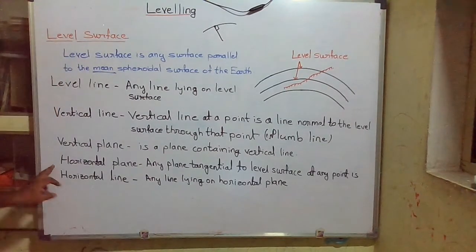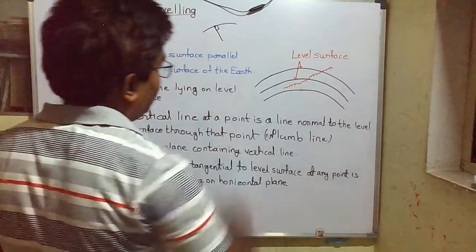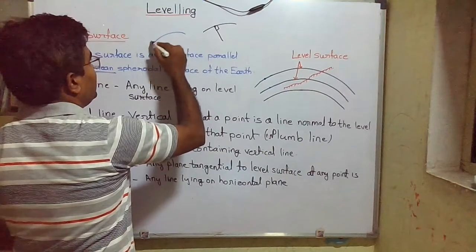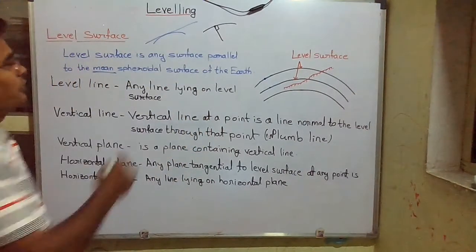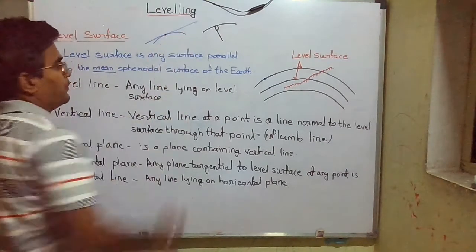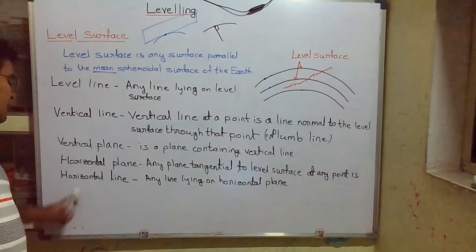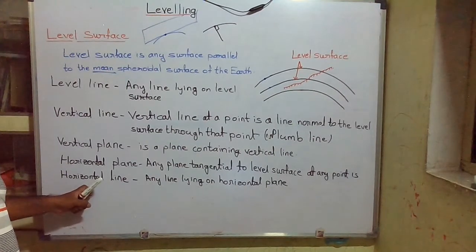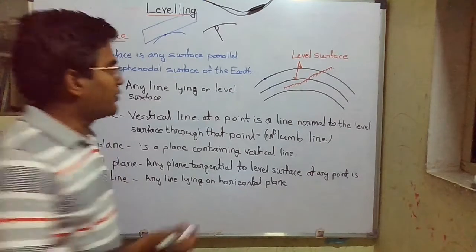The next term is horizontal plane. What is horizontal plane? Suppose this is the level surface. Any plane tangential to this level surface at any point is called a horizontal plane. Then the next is the horizontal line. Any line lying in the horizontal plane is called a horizontal line.